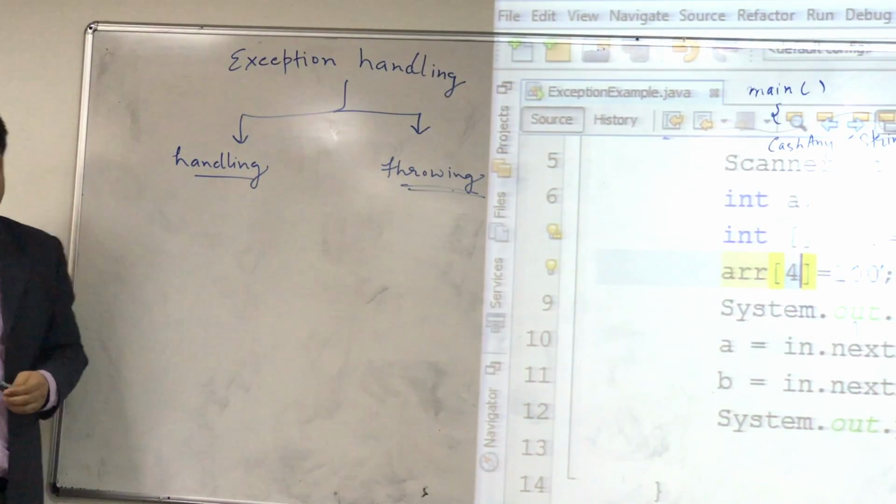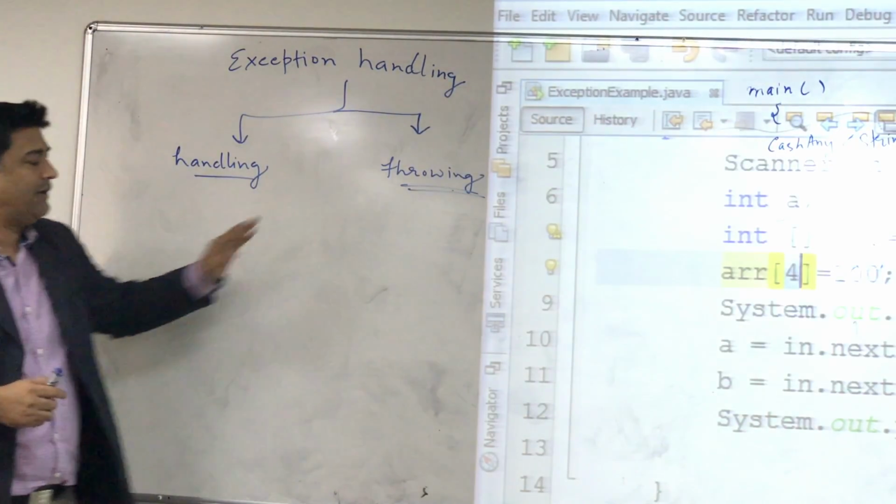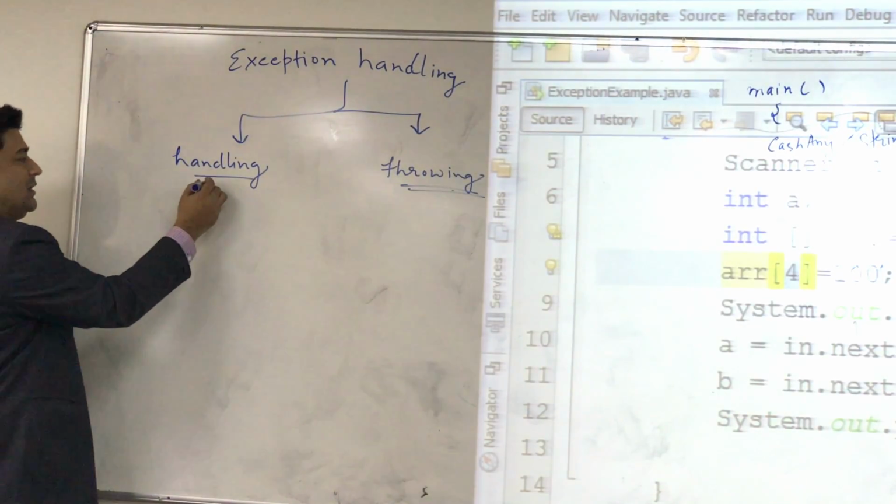Now, throwing the exception, if you remember when you used the file related code, what do you do? You write a method and there's something like a throws that comes from NetBeans, right? So that thing is throwing. Anyway, I will explain that. Now, what is the meaning of handling?